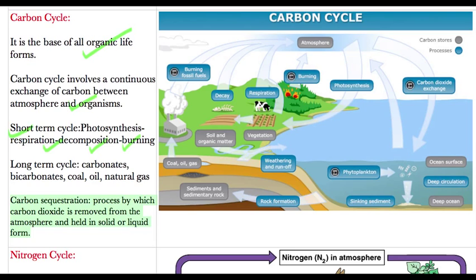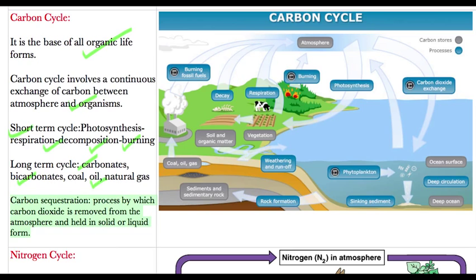Then you also have the long-term cycle, the carbonates and bicarbonates in rocks and minerals. Then you have coal, oil and natural gas. Some of the organisms will die and decay, and they will be deposited beneath the earth, and they will form coal and natural gas, etc.